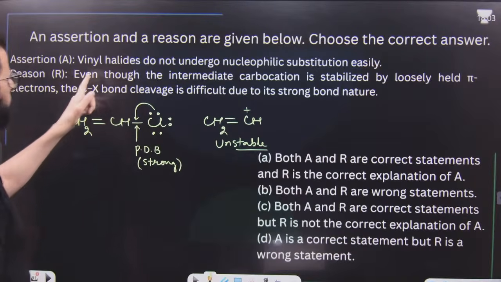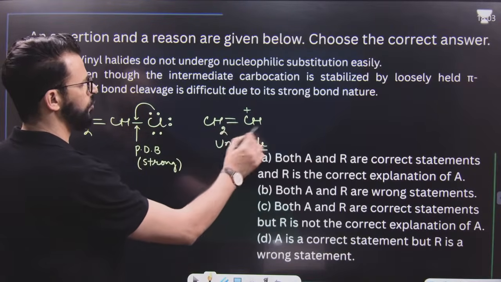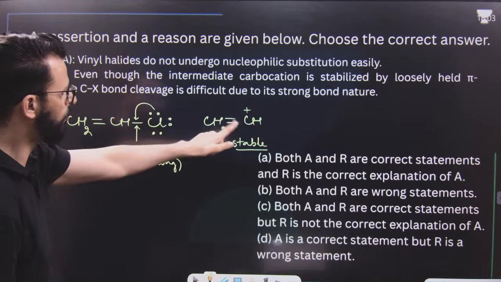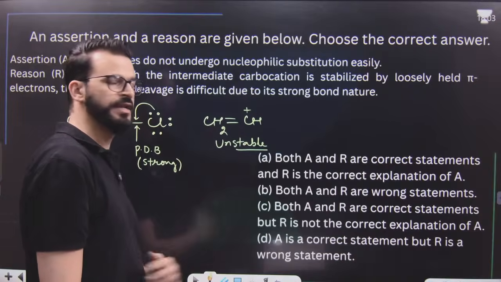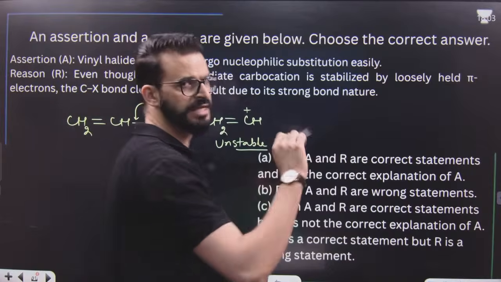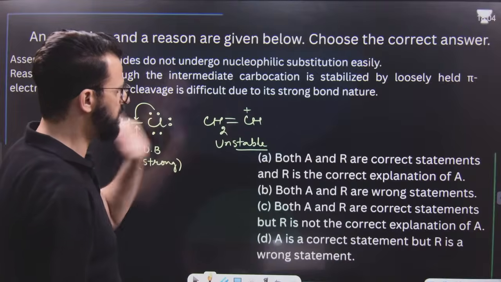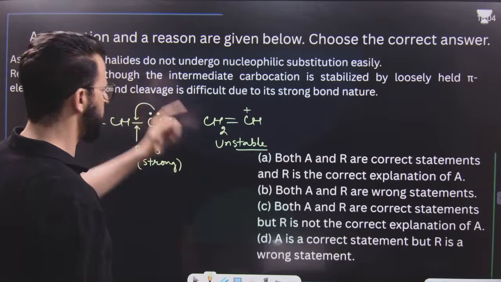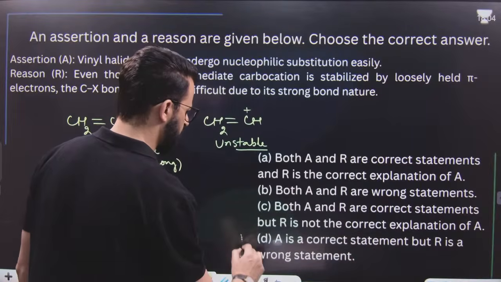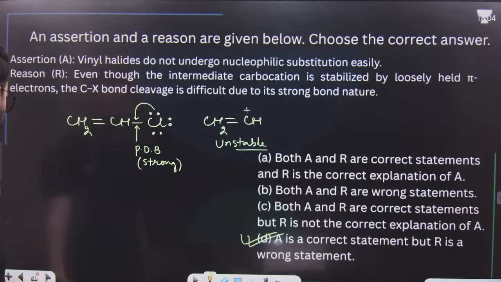After that, the reason: even though the intermediate carbocation is stabilized by loosely held pi electrons. No, it will not be stabilized by these pi electrons. Listen carefully, because for a double bonded carbon having a positive charge, this pi bond will never take part in resonance, as it is formed by p orbitals present in one plane, and this positive charge is present in an sp2 hybrid orbital, which is in another plane. So there will be no resonance. This will not be stabilized by pi electrons. That means the assertion is correct, but the reason is wrong. Assertion is a correct statement, but R is a wrong statement. Exactly. R is not correct.